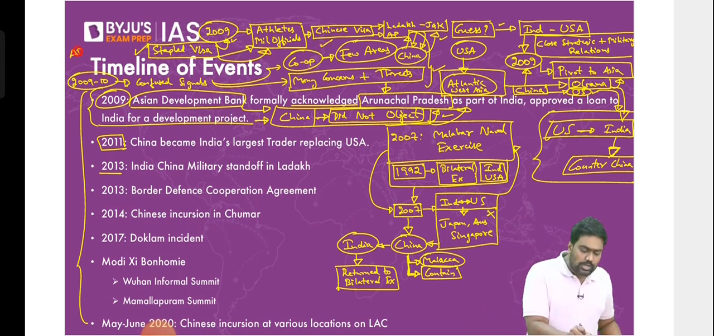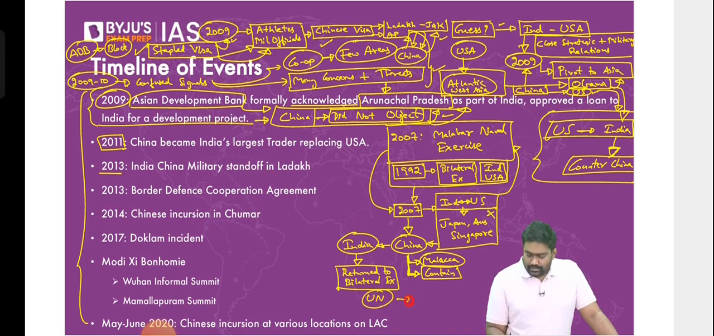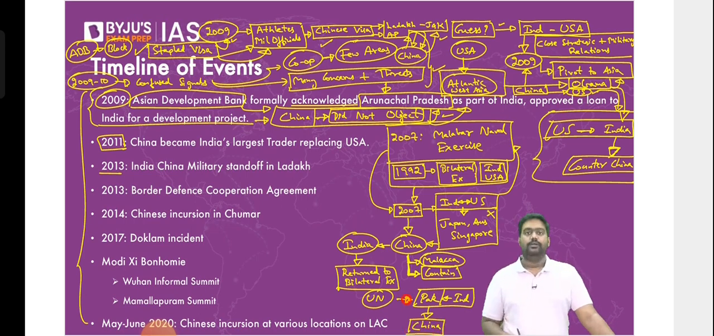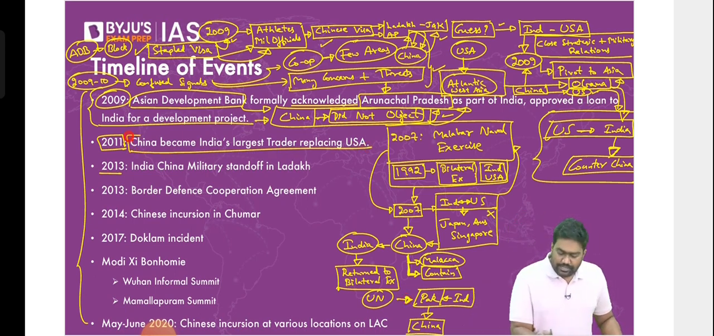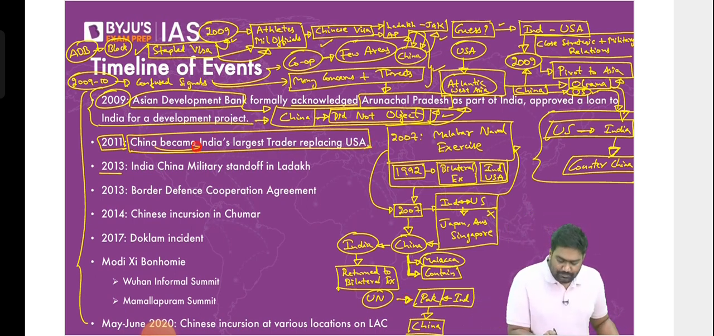Later, when we approached ADB for loans, China would block the loan. We saw the same happening at the UN. Whenever India was trying to target Pakistan, especially after Mumbai attacks, China was shielding Pakistan, protecting Pakistan's sponsorship of terrorism. So it became clear that China was now turning hostile again. By this point, China had become our largest trading partner. Today, China is the biggest trade partner of India.